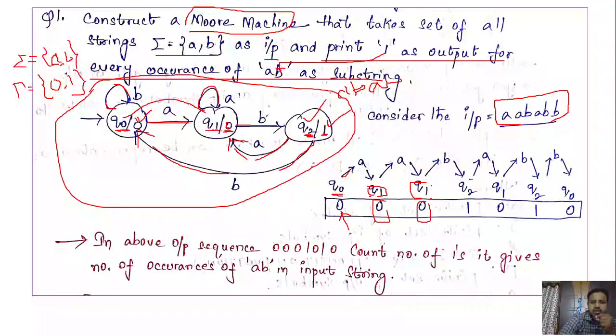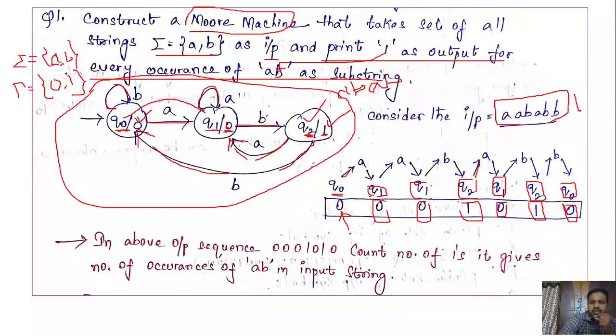Q1 on b, Q2, what is the output? 1. Q2 on a, Q1, output 0. Q1 on b, go to Q2, output 1. Q2 on b, Q0, output 0.